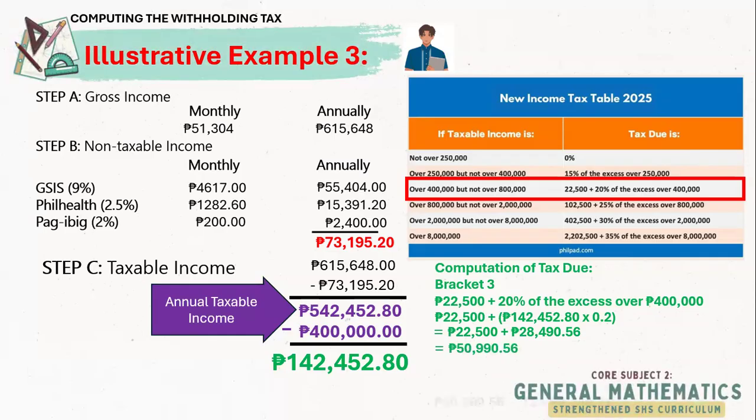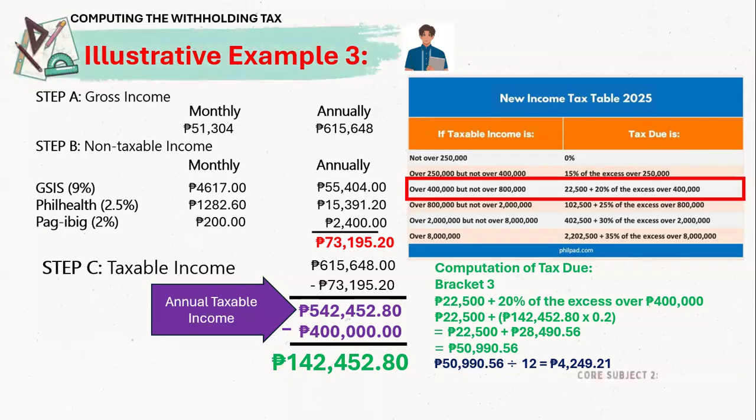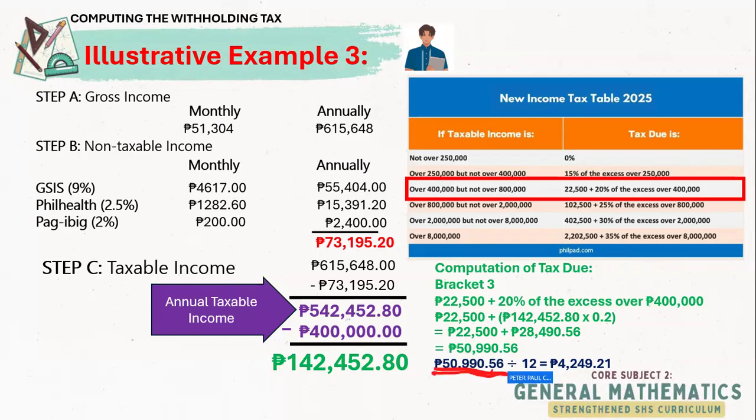Of course, we have to divide it by 12 to get our withholding tax. So this 50,000 is your income tax that you should pay to the BIR annually. But since your employer will not be deducting you in a lump sum, it will be just deducted monthly.